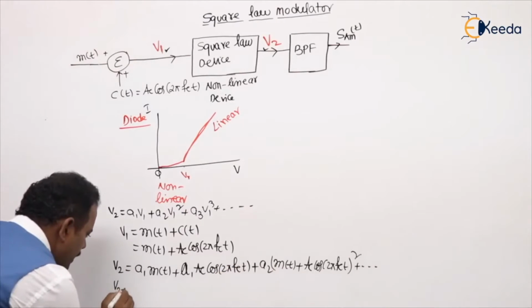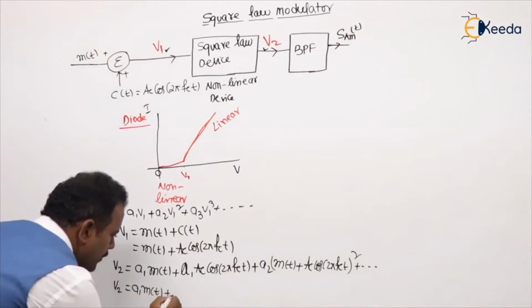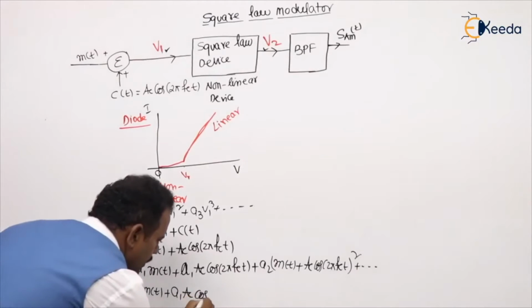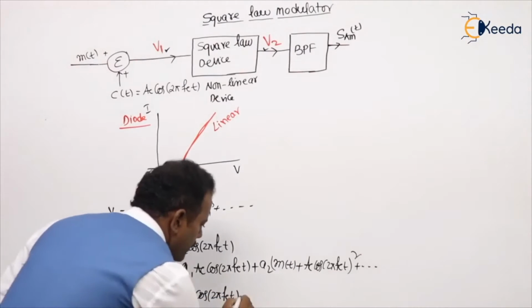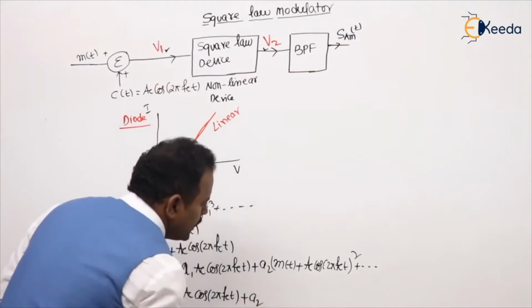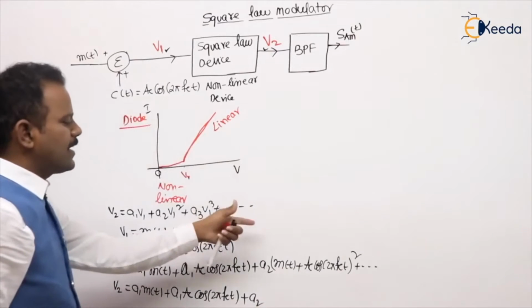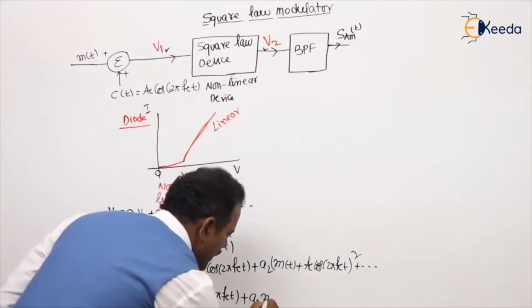What is V2 equal to? First one, A1 m of t plus A1 A_c cos 2 pi f_c t, plus A2. This is nothing but (A plus B) whole square, plus and so on; these other terms are not needed. What is (A plus B) whole square?